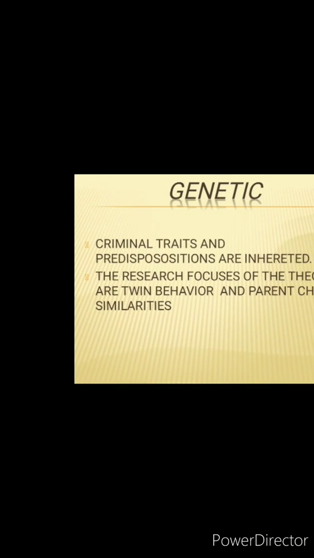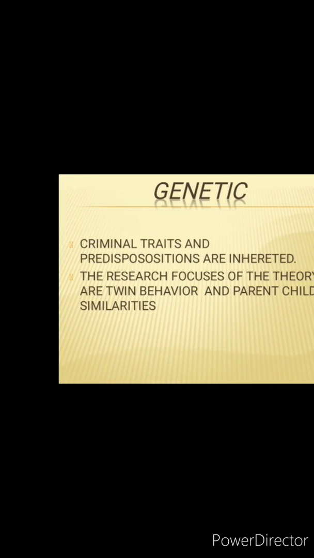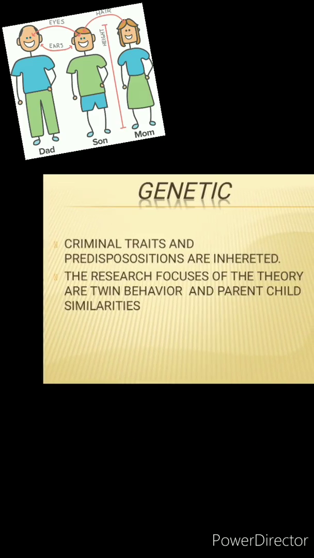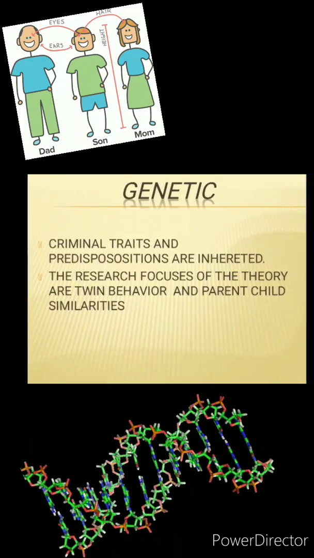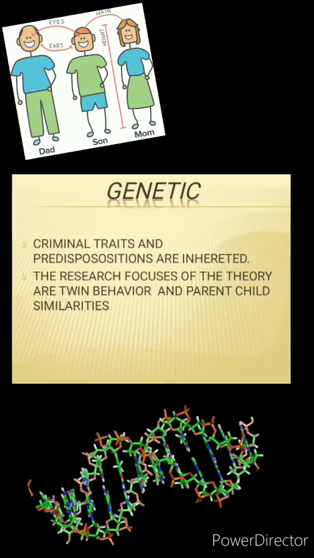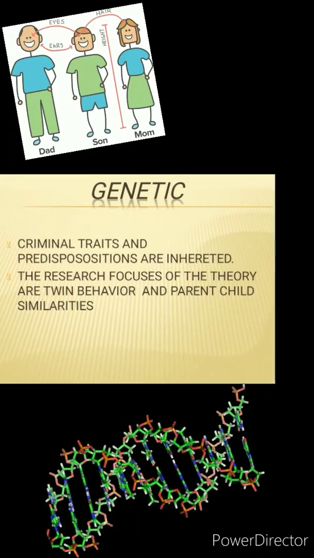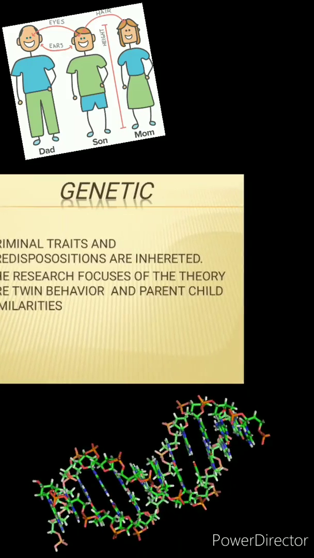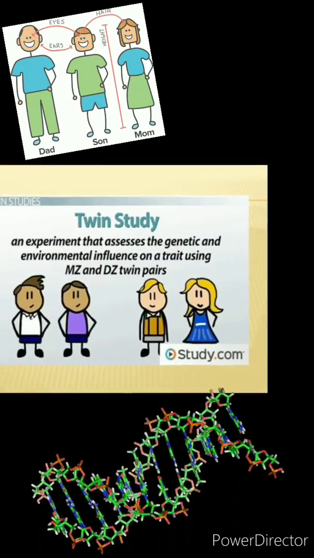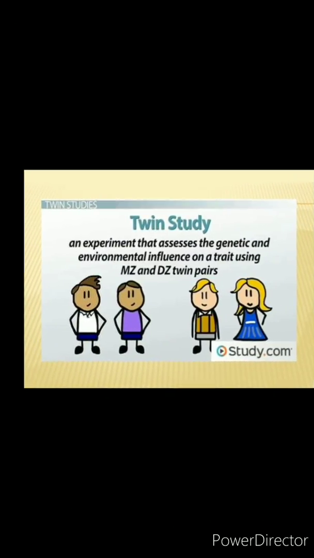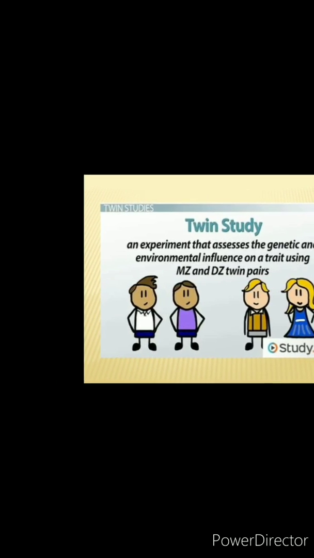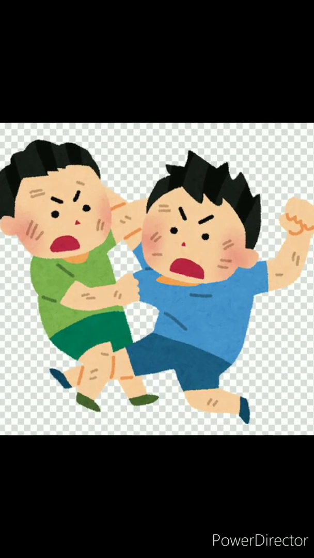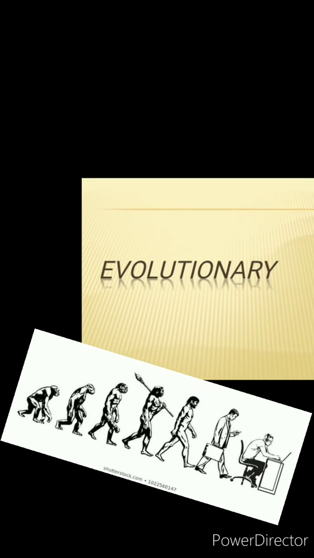Genetic. The major premise of the theory is that criminal traits and predisposition are inherited. The criminality of parents can predict the delinquency of children. The strengths of the theory are that it explains why only a small percentage of youth in high crime areas become chronic offenders. The research focuses of the theory are twin behavior, sibling behavior, and parent-child similarities.